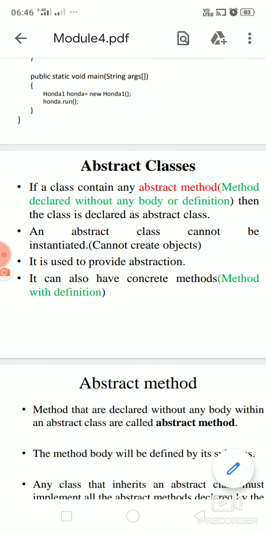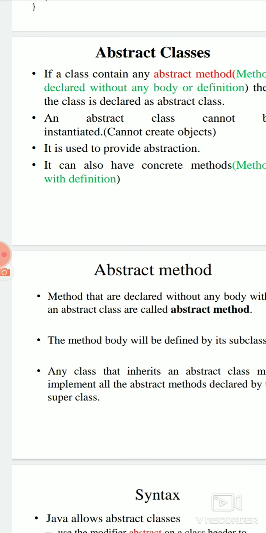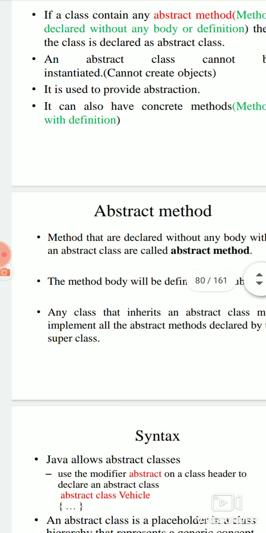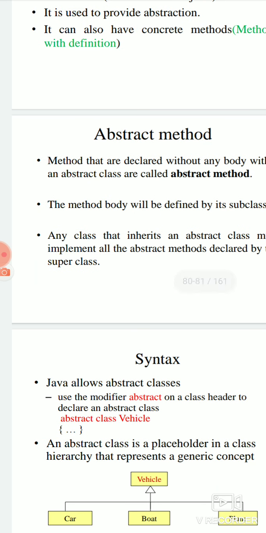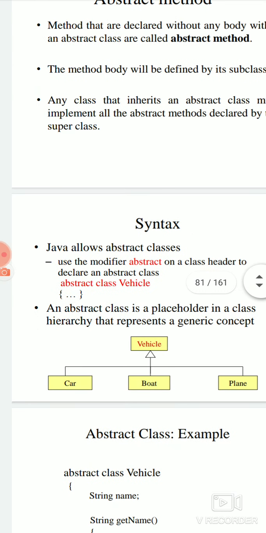So here comes the importance of interfaces in Java. In interfaces, we normally use abstract classes and abstract methods. Once again, an abstract method means you cannot have a body for the method or function. Methods that are declared without any body within an abstract class are called abstract methods. The method will be defined by its subclass. Any class that inherits an abstract class must implement all abstract methods declared by the superclass.